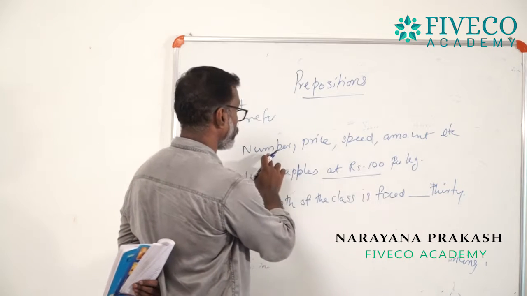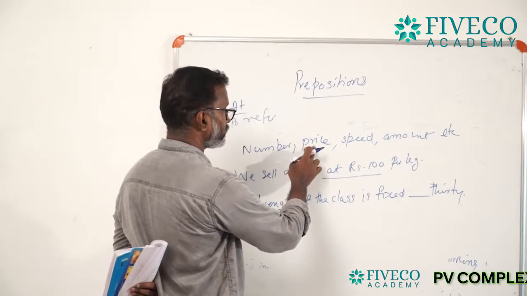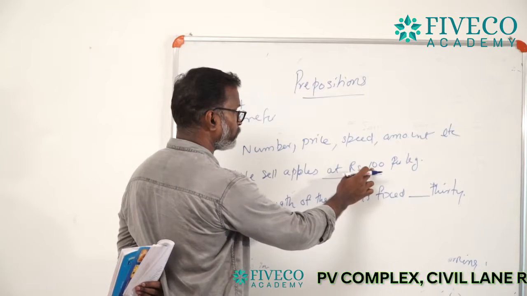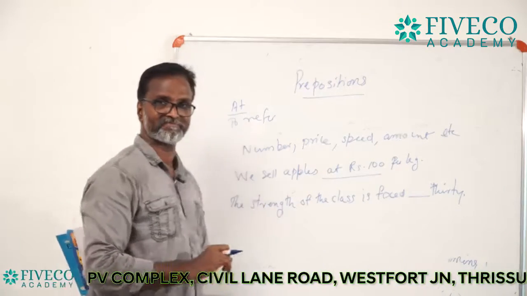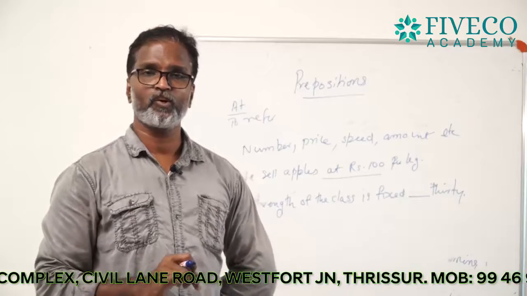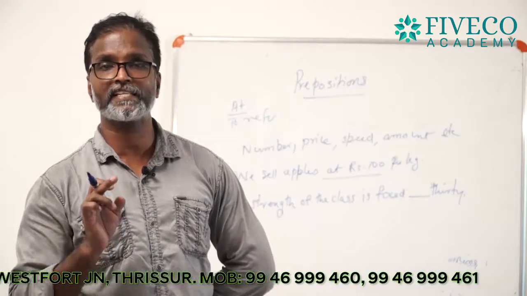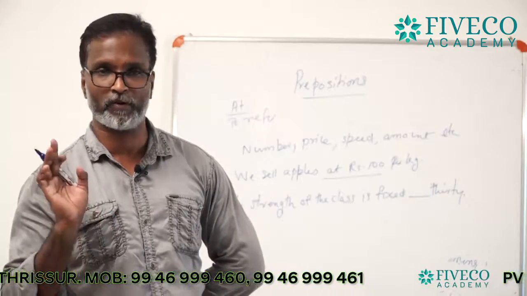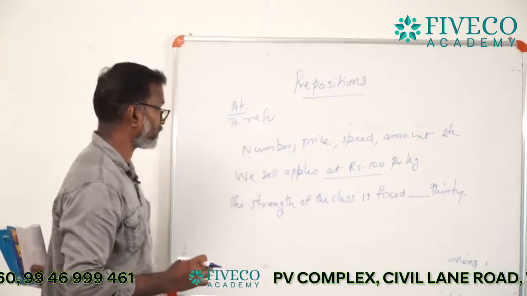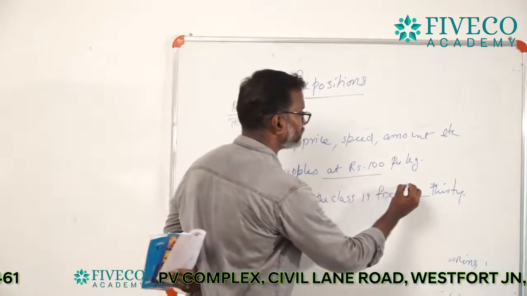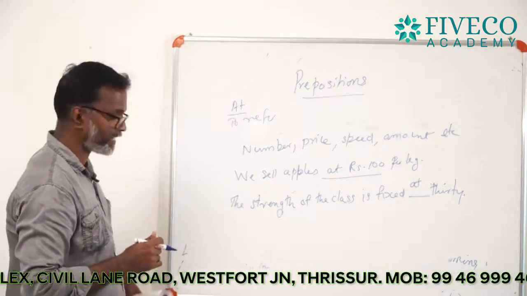Number, price, speed, amount. We used rupees 100 as an example for price and amount, and here 30 is the number. So you can use "at 30", not "in 30". The strength of the class is fixed at 30.